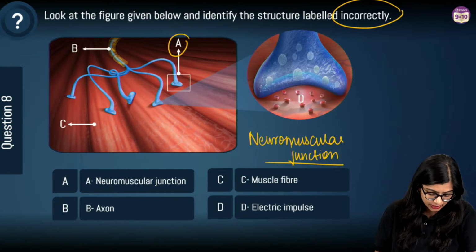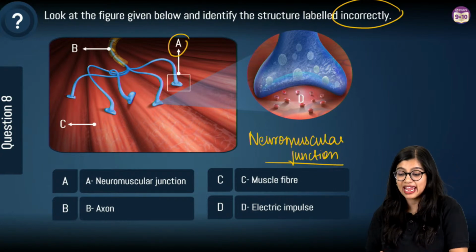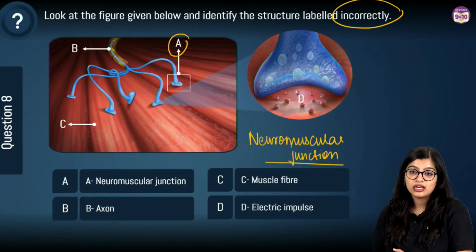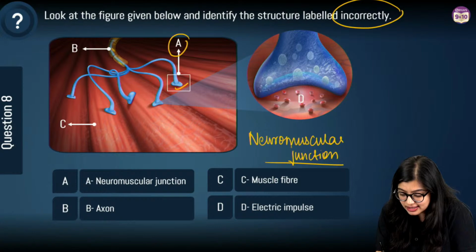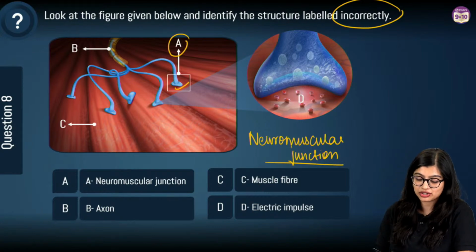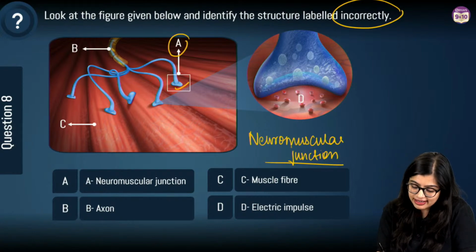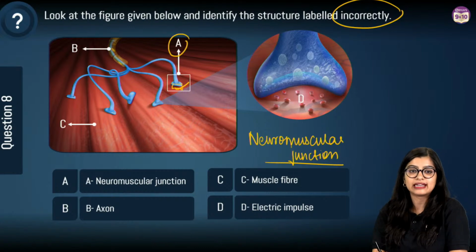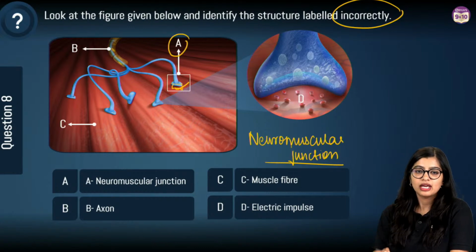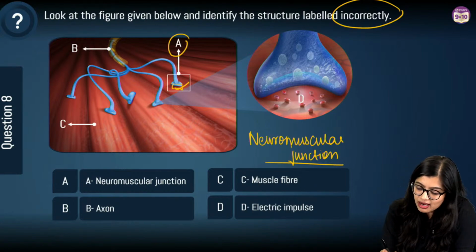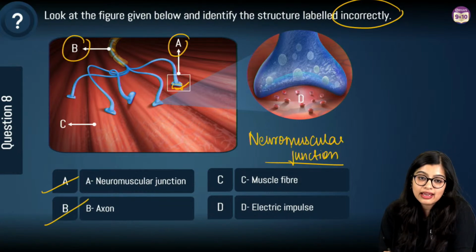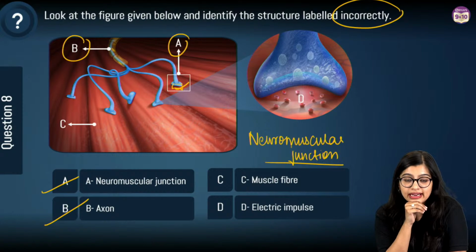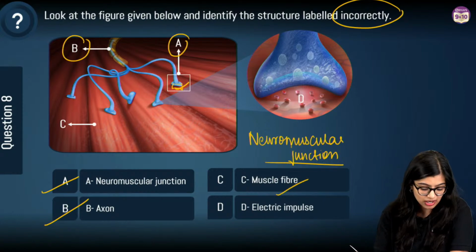Which is why in this particular case, 42 of you have said, ma'am, A is labeled incorrectly. How is that possible? A is pointing towards this region which represents a neuromuscular junction. They have put a bigger box. Ideally, if they had put a tiny box like this, you wouldn't have seen it, and then you would say, ma'am, A is not labeled. But A here is a neuromuscular junction, right? Now, B here is axon. So, B is also correctly labeled, right? Now, what is C? C is basically the muscular fiber.